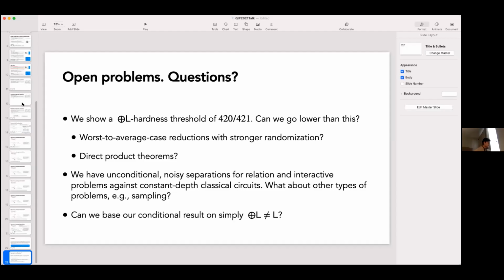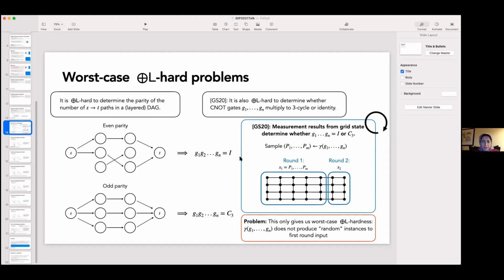Yeah, sure. I can go to that slide actually. Okay. So suppose you have some sequences of C0s. We know one thing, which is that swap gates can be, if you have 3 C0s, so like control target, control target, control target, that gives you a swap. If you have a 3 cycle, you basically cycle the first 3 qubits using these swap gates, and the identity is just the identity.